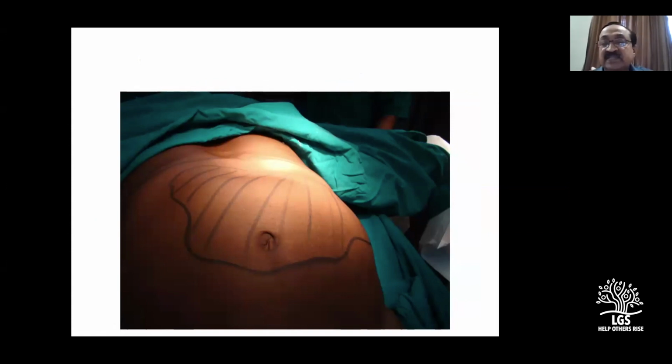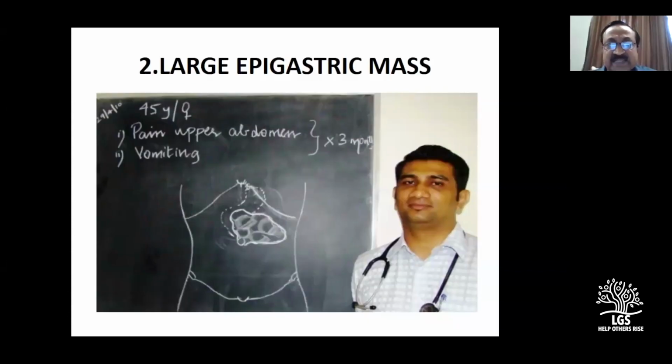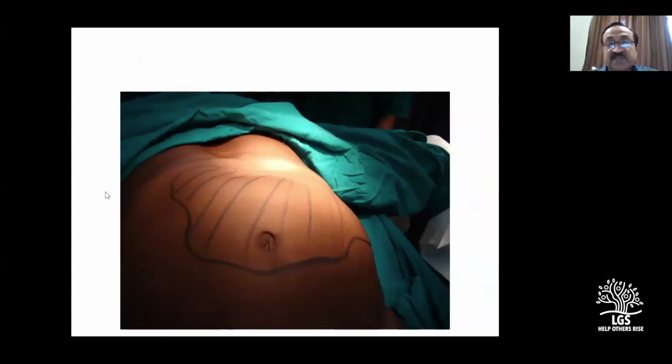Any student can answer. Yes, sir. Tell. Sir, can you give details about vomiting? Vomiting is occasional, very few. I said he is perfectly fine. No, he had one attack of hematemesis. Appetite is good. No weight loss. Freely mobile mass. It's a nodular mass. Look at the size.